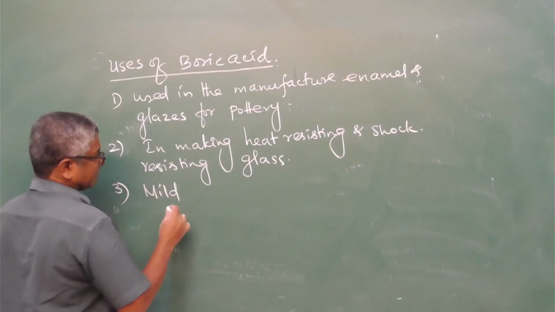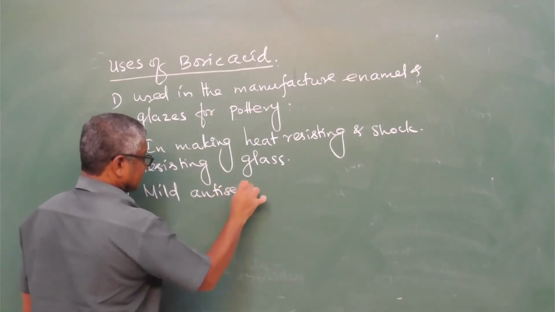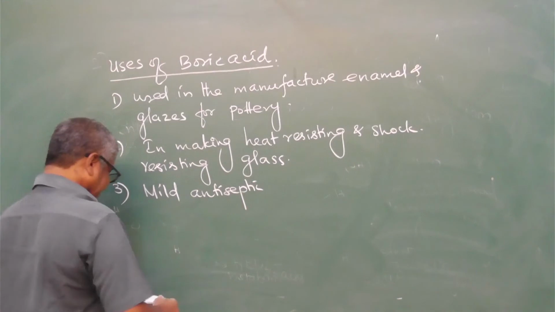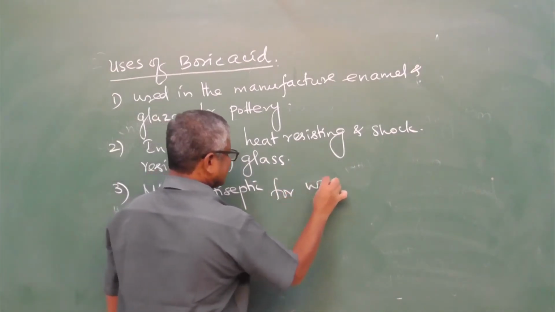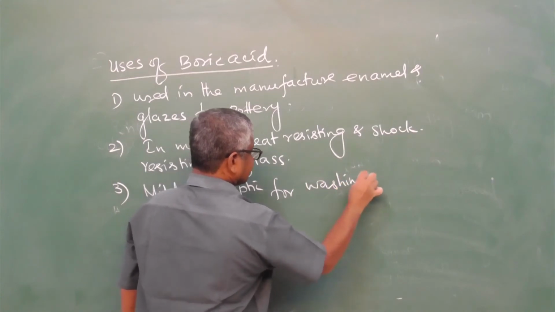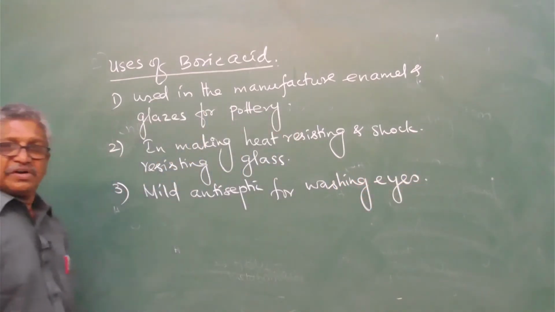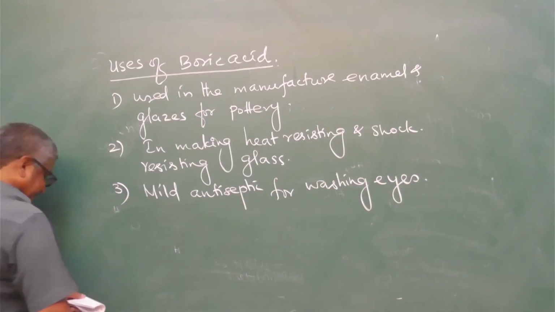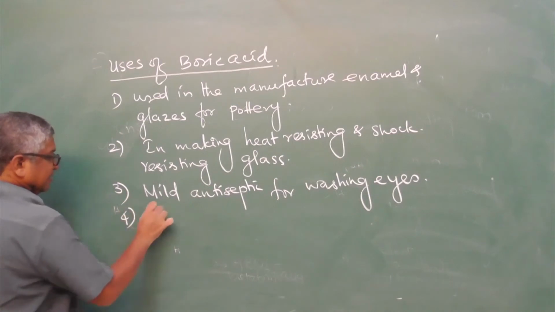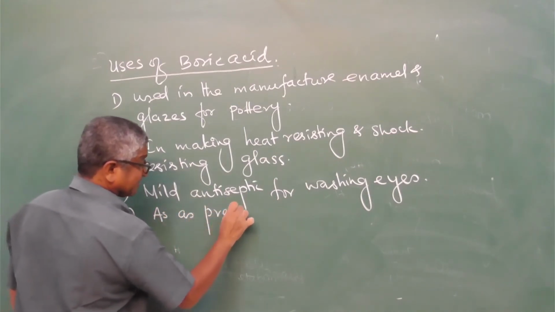Aqueous solution of boric acid is a mild antiseptic for washing eyes. It is used as a preservative for milk and foodstuffs.